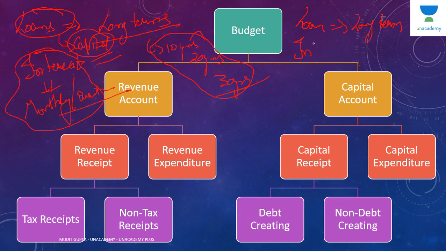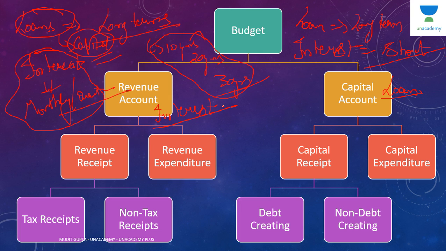and interest is short term in nature. It means that loan is a part of capital account and interest is a part of revenue account.